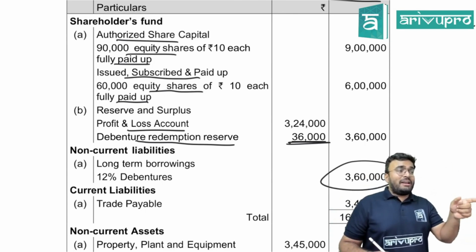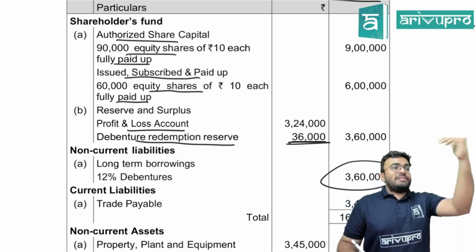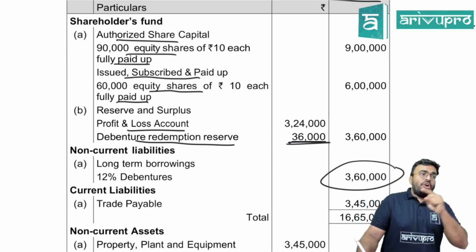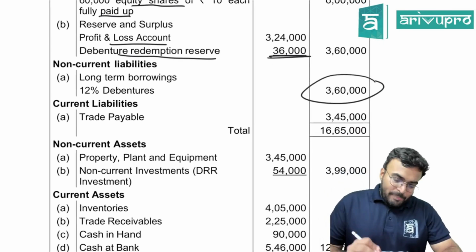If you don't have, we have to create DRR. How do we create DRR? P&L account debited to DRR. We don't have to do that. After all the redemption, if DRR is still there, where should it go? It should go to general reserve. Trade payable and all we don't need.